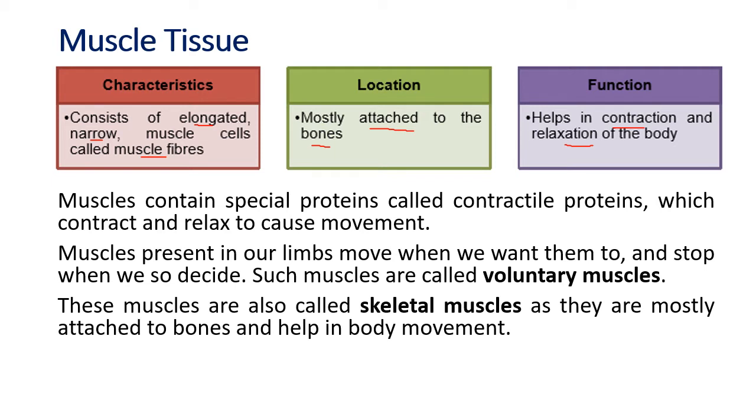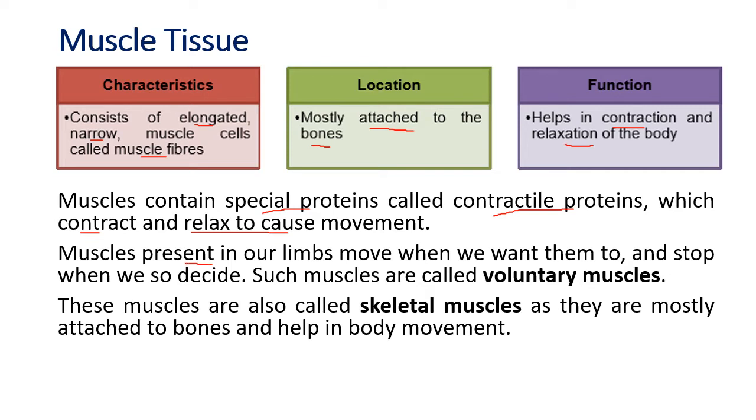Now muscles, how do they contract? So they have special proteins called contractile proteins. These contractile proteins contract and relax to cause movement. Okay. Now when will it contract? So there has to be a mechanism to tell it when to contract and when to relax. The next tissue is the nervous tissue which brings the information. But just now we'll pay attention to the muscle tissue. So muscle tissue contains contractile proteins, and the presence of these proteins makes the muscle contract and relax.